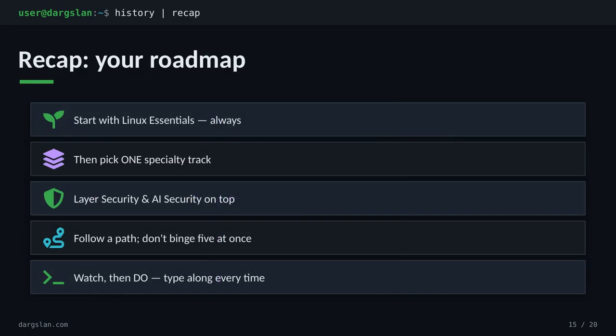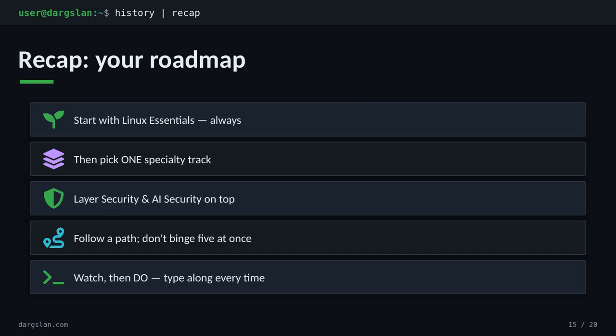So let's pull it all together into a simple plan. Start with Linux Essentials. That part isn't optional. It's the ground everything else stands on. Then pick one specialty track that fits where you want to go, and layer security and AI security on top once you've got real footing. Follow the path in order. Don't try to binge 5 tracks at once, and whenever you watch, actually type along.